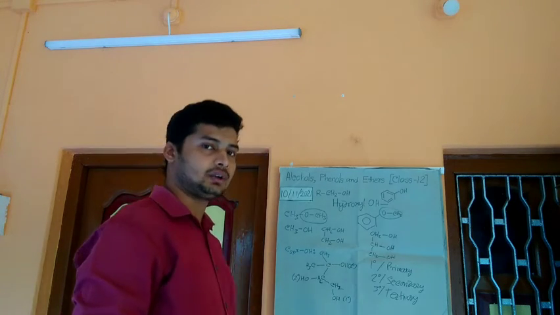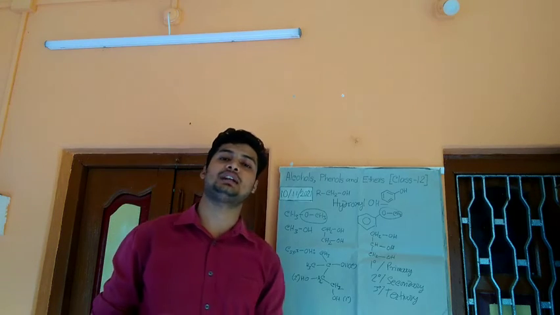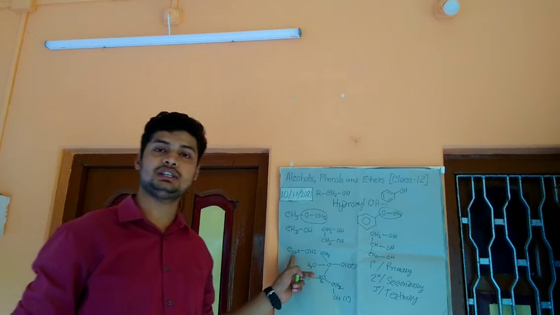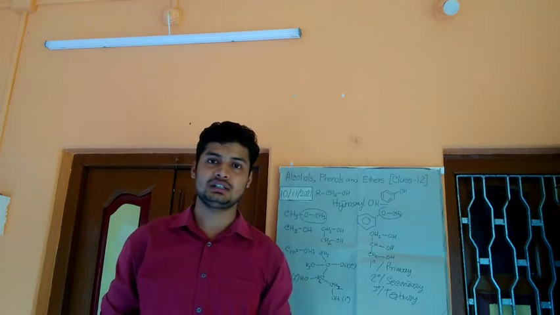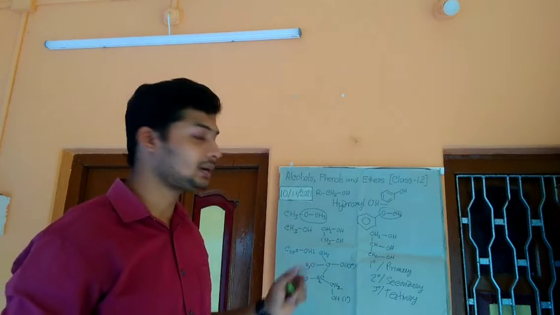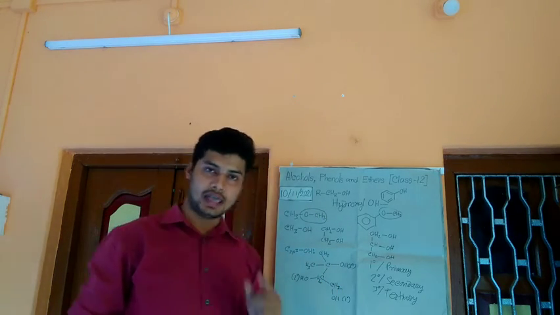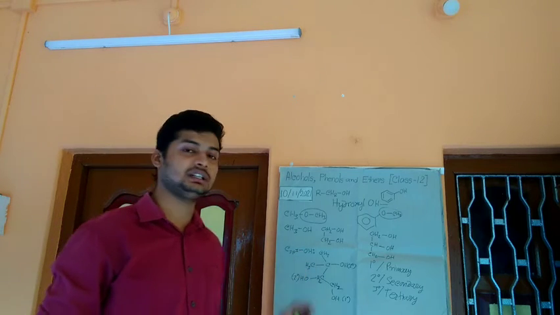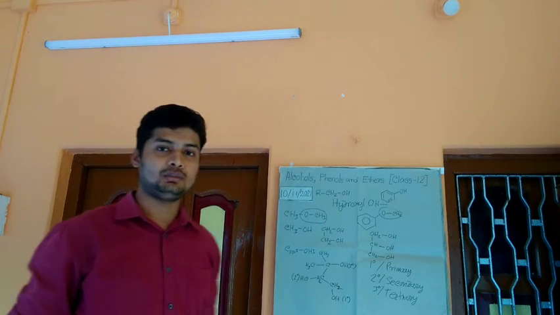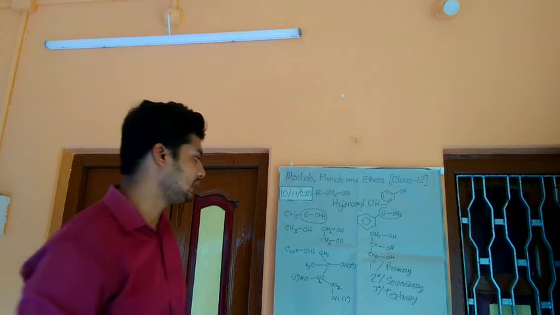What are allylic alcohols? If the hydroxyl group is attached to an sp3 hybridized carbon atom that is linked to a carbon-carbon double bond, it is called allylic alcohol, and if that is linked to an aromatic ring, that is benzylic alcohol.